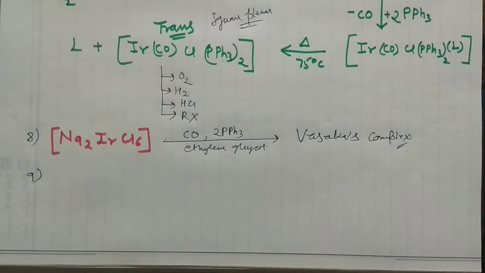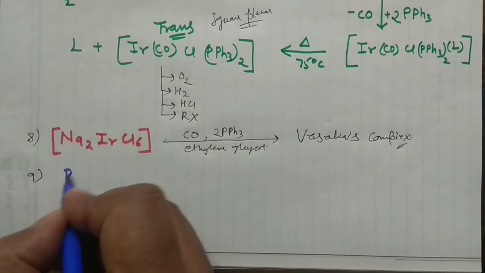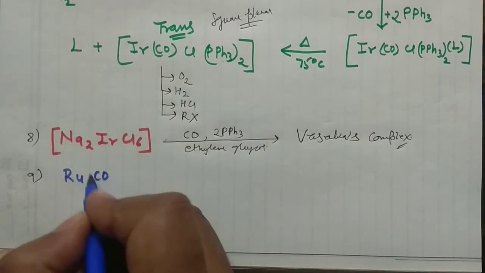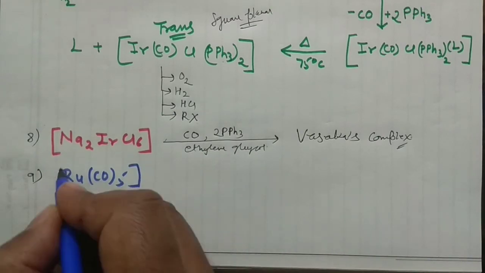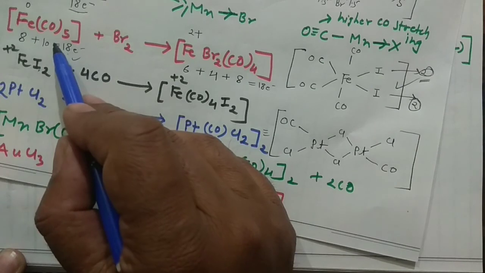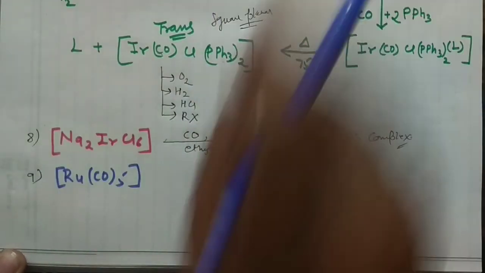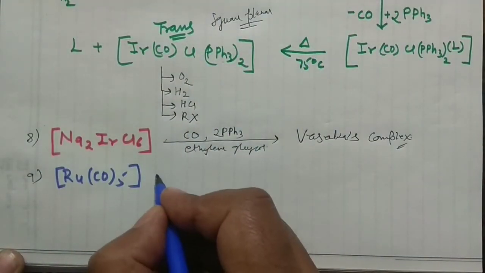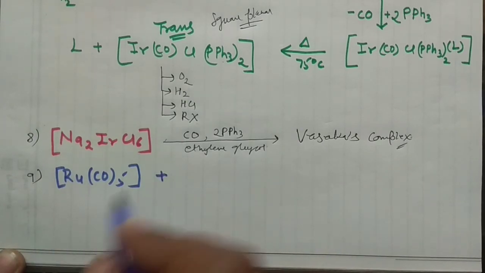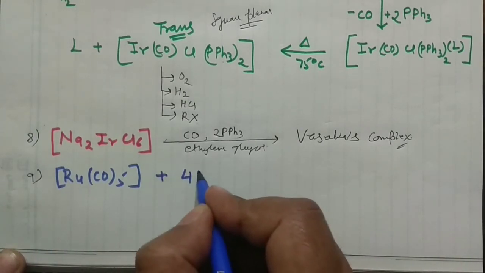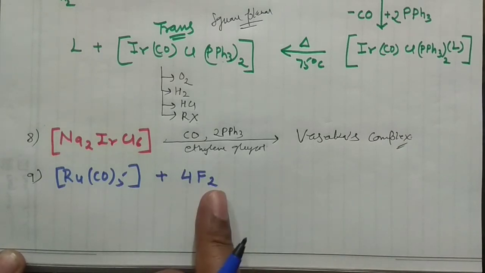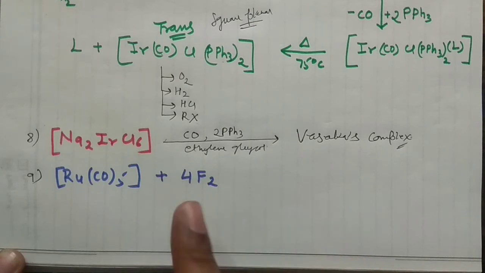Say I'm having pentacarbonyl ruthenium, just like your iron case. You can see here I have taken Fe(CO)5. Okay, so now I am taking Ru(CO)5, and this reaction is very special, because in that case we generally take fluorine, which we generally don't take in the synthesis of transition metal carbonyl halides, but in that case we can take this, and 4 of fluorine are required.